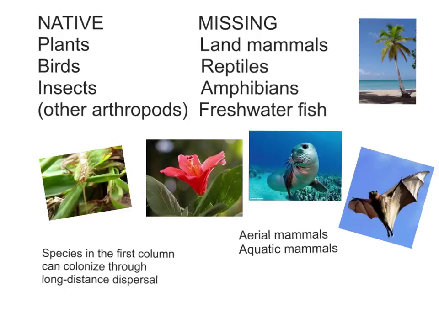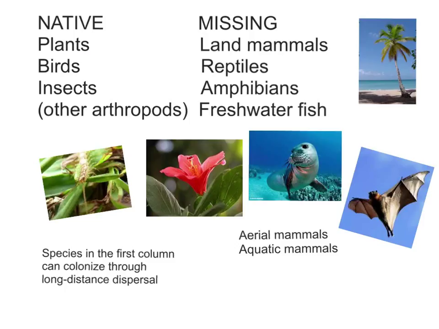In contrast, land mammals and reptiles are heavy and can't swim very far, and freshwater fish simply can't survive in salt water. Further, when you look at the type of insects and plants native to oceanic islands, they are from groups that are the best colonizers. Most of the insects are small, precisely those that would be easily picked up by wind. Terrestrial mammals are not good colonizers, and that's why oceanic islands lack them.